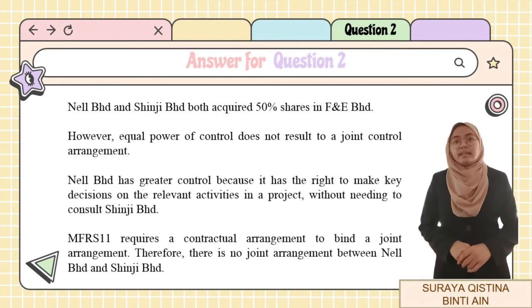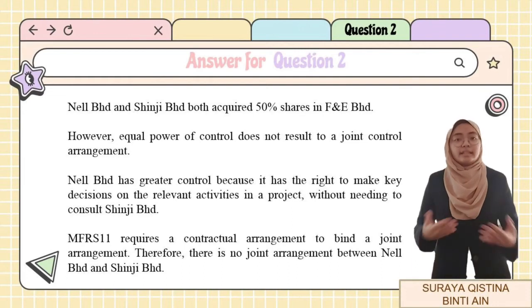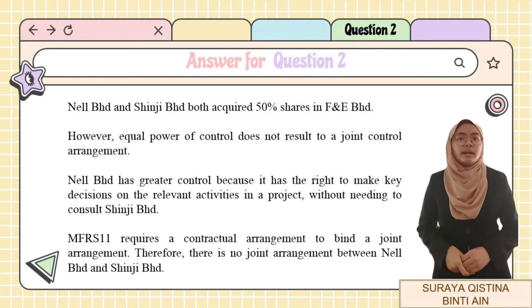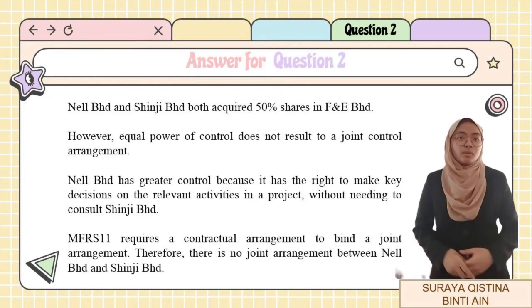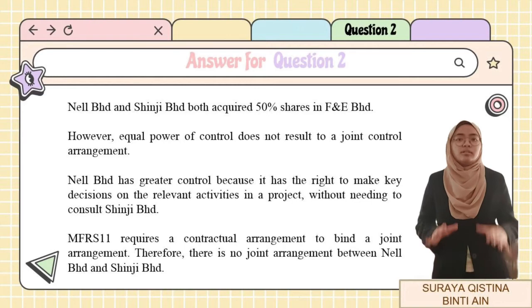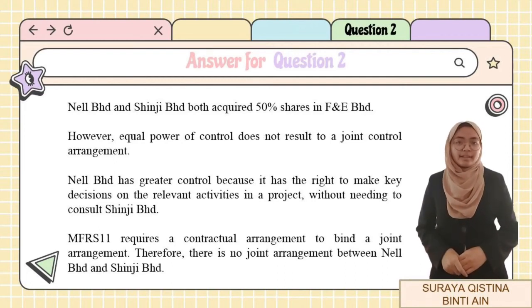As we had discussed, Nel Berhad holds greater control power because it has the right to make key decisions on the relevant activities. Moreover, there is no contractual agreement that requires Nel Berhad to consult Sinjis Berhad to make a collective decision. In this case, Sinjis Berhad participates in the project, but it does not have joint control with Nel Berhad. Since FAR611 joint arrangements requires a contractual arrangement to bind a joint arrangement with at least two parties with joint control, there is no joint arrangement between Nel Berhad and Sinjis Berhad over FNE Berhad.